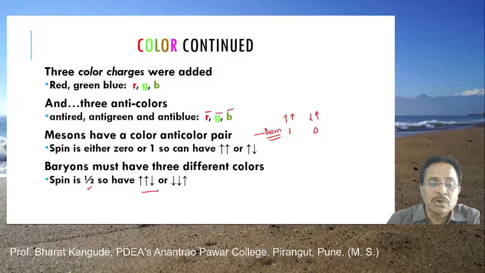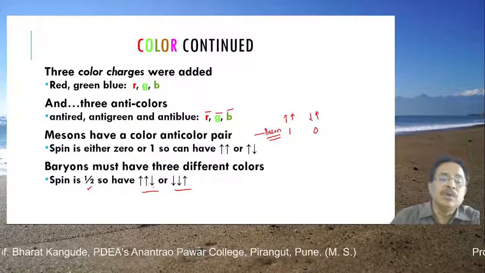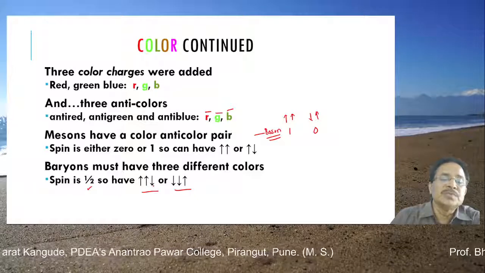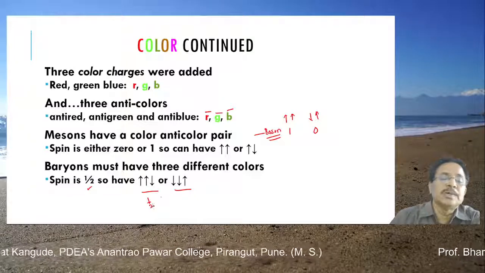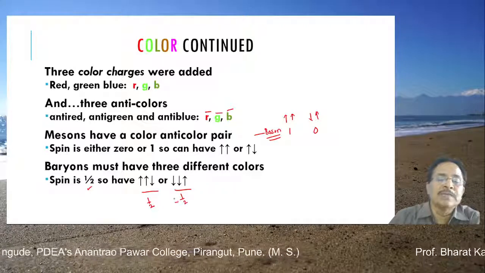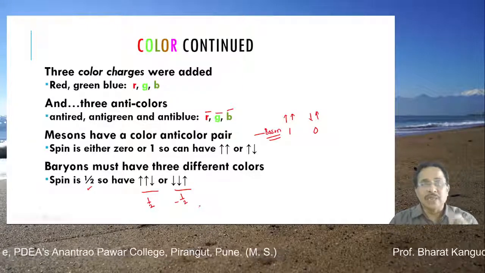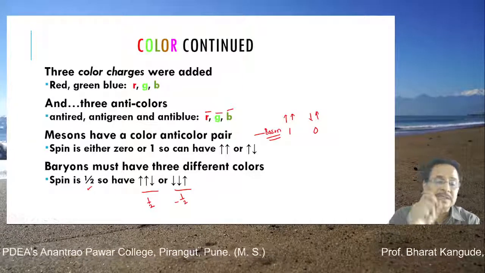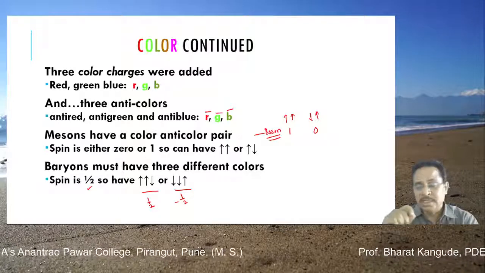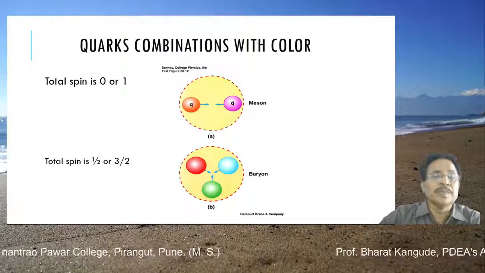That is because of the color interactions of such quarks. So up up down, or down down up. Adding these gives me 1, subtracting this gives me half, and therefore the total spin of this proton is 1/2. Similarly, the total spin of the neutron is -1/2. So this picture of the proton and neutron and their properties is actually associated with this type of interaction, which is associated with these quarks. So quarks are more fundamental as compared to anything else. And now this is what the total spin is, as we have seen.